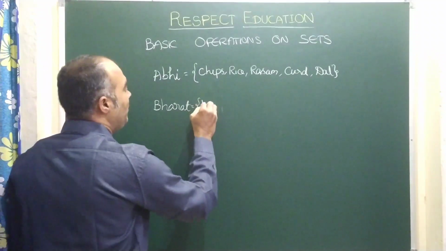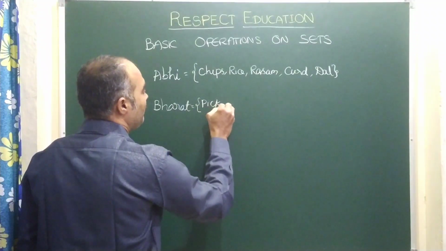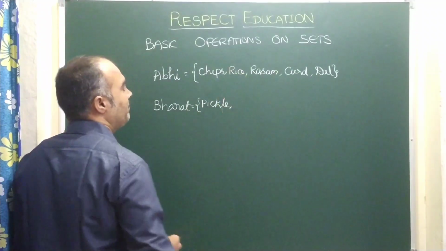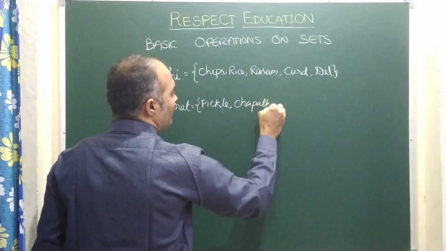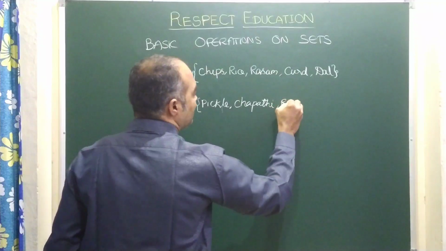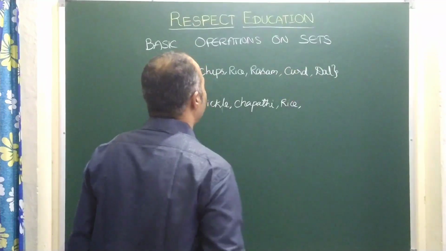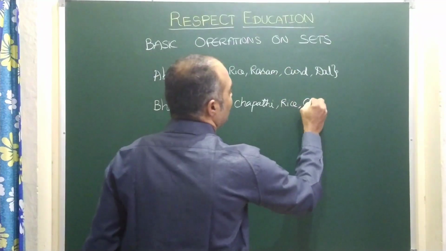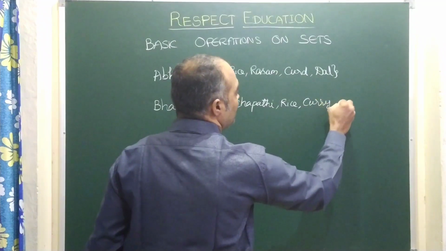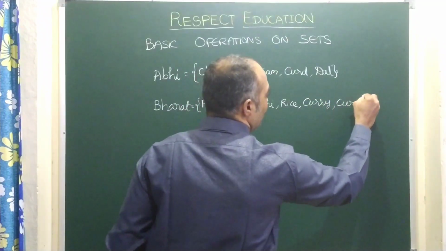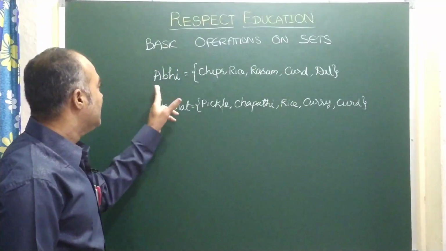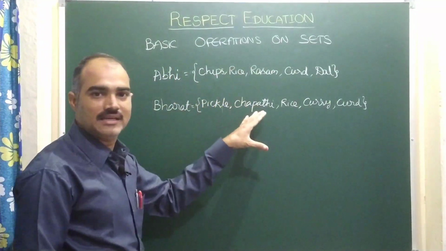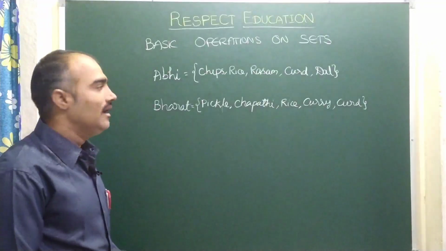He found pickle, chapati, rice, curry, then curd. They both find these are the items in their lunch packs.